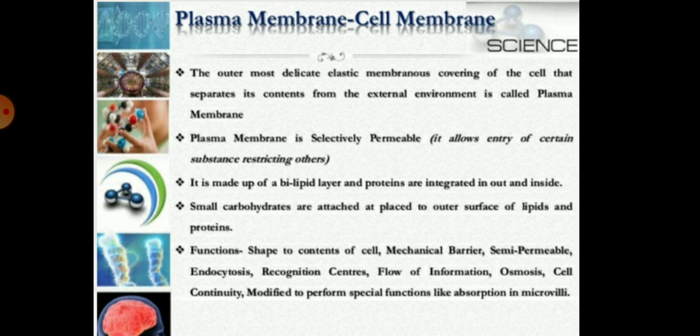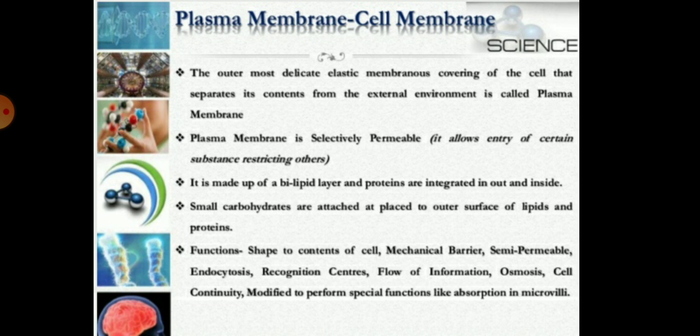Children, some carbohydrates are also attached on some surfaces of the lipids and the proteins. So the basic function of the plasma membrane is protection and acting as a mechanical barrier. It is also semi-permeable in nature. It performs the process of endocytosis, and also the flow of information. The osmosis process is also done with the help of the plasma membrane. So children, these are the basic functions of the plasma membrane. Hope, children, this topic is clear to you.